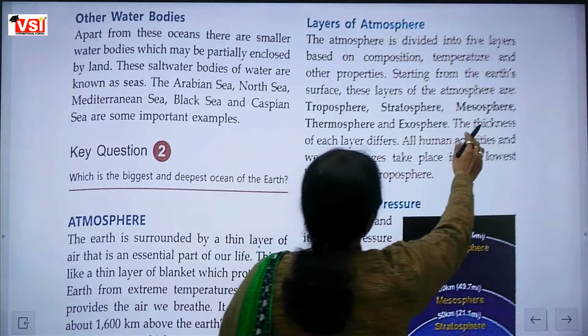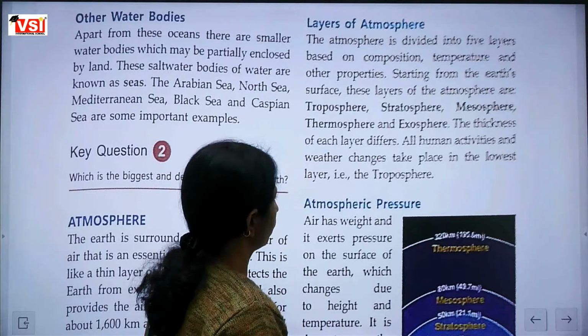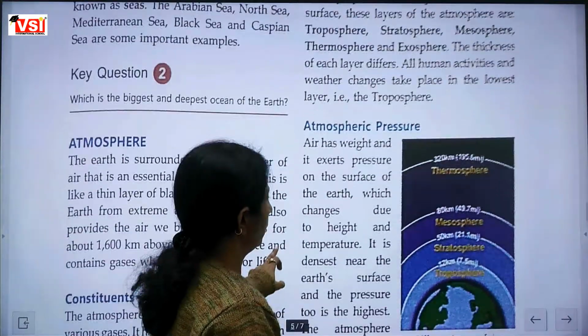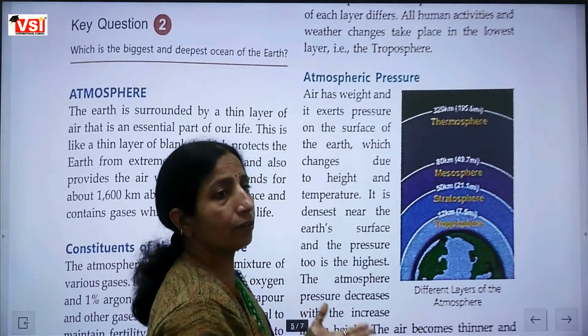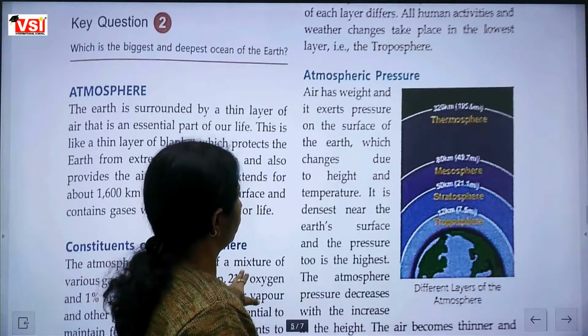Layers of atmosphere: troposphere, stratosphere, mesosphere, thermosphere and exosphere. These are the layers. I can ask you to write the names of the layers. Okay, ma'am. Atmospheric pressure.